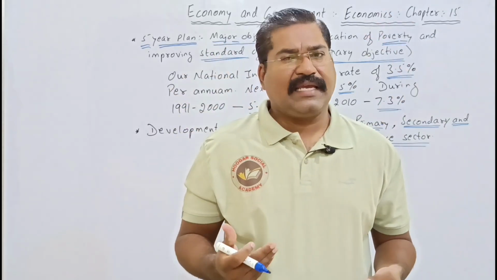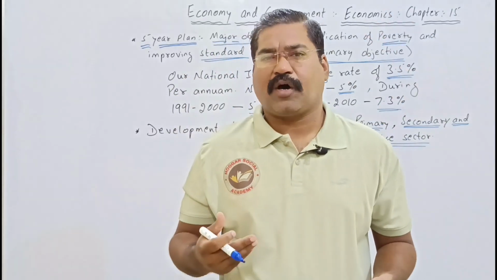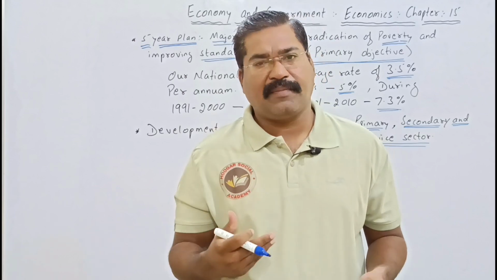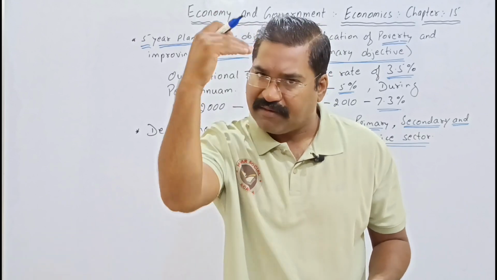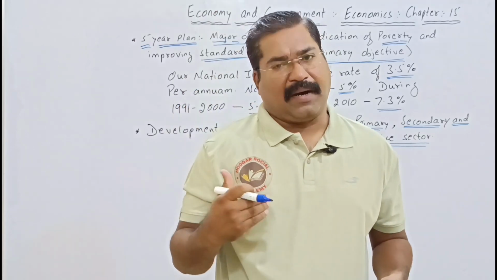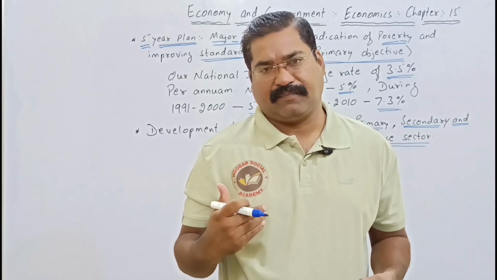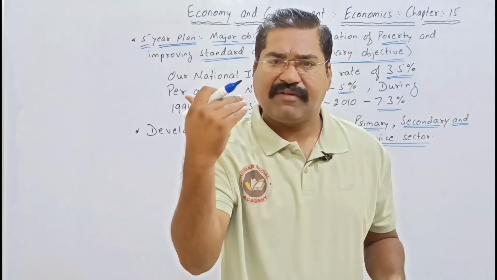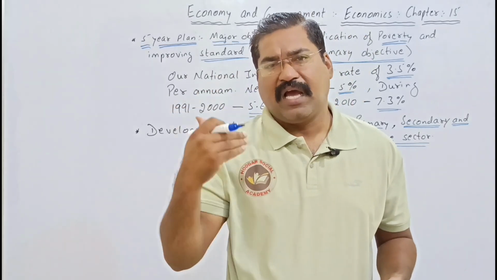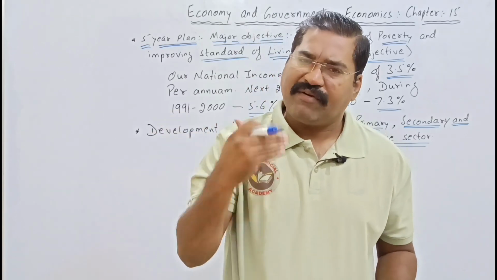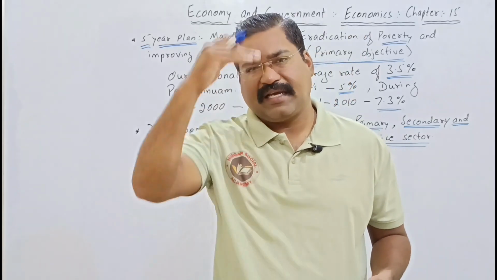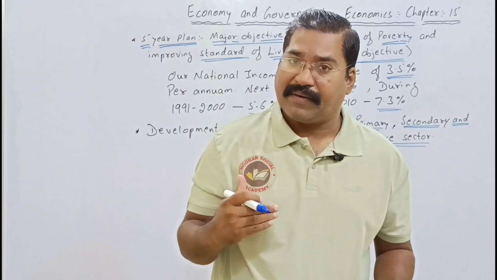If we provide or increase employment opportunities, definitely we can see eradication of the poverty line. Simultaneously, if focus is given towards all the 3 sectors, again we can see a reduction in the poverty line.